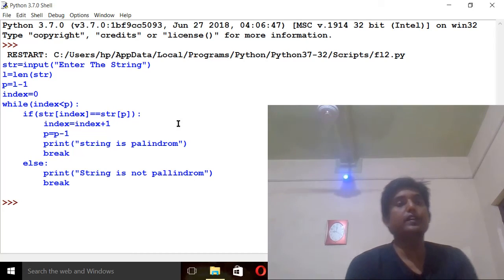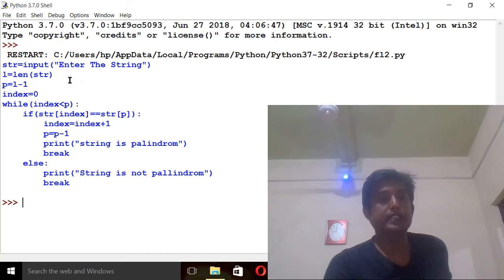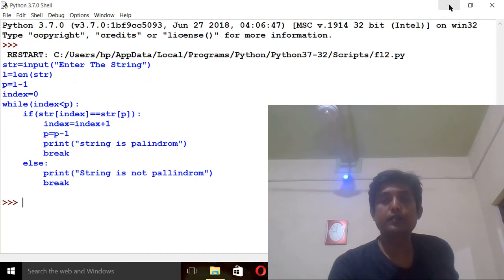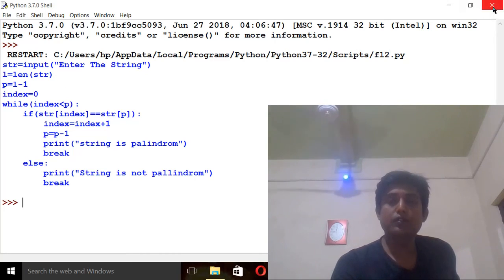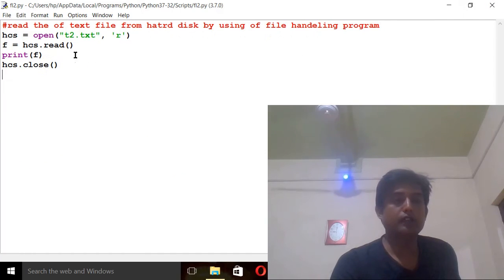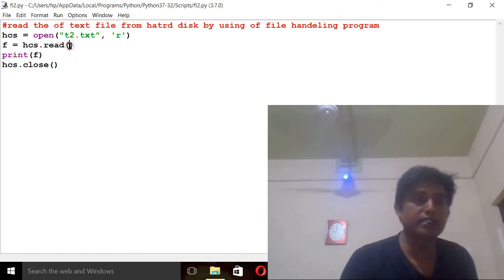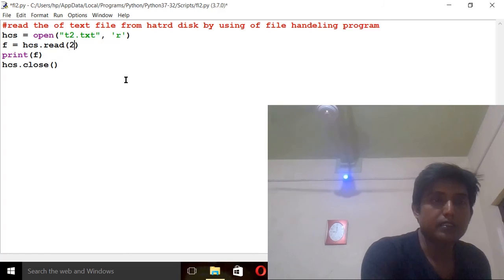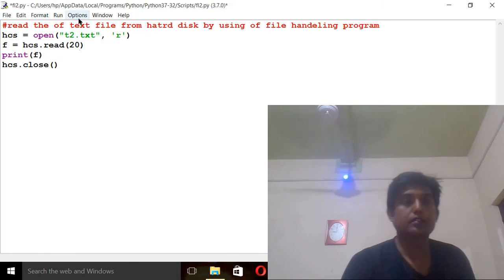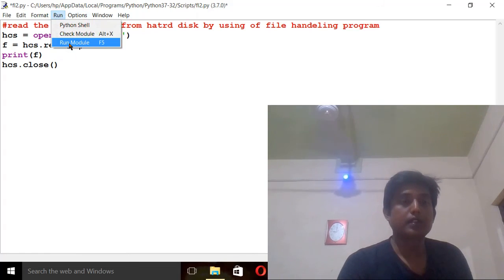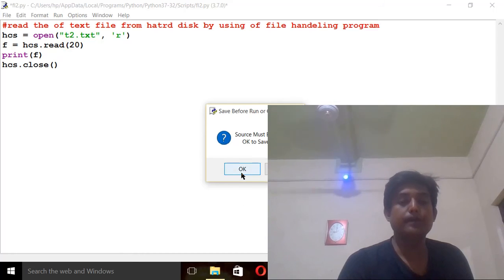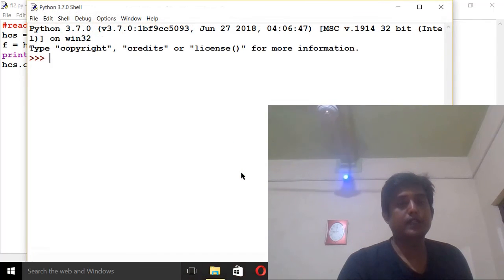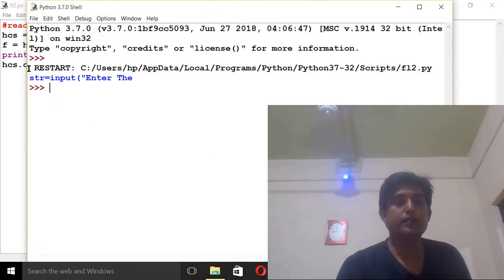But suppose we want to access only 10 characters or 20 characters. How will it be performed? Just close this one, and we make a little change in this coding. Here write 20, and what will happen? Only 20 characters will be readable.